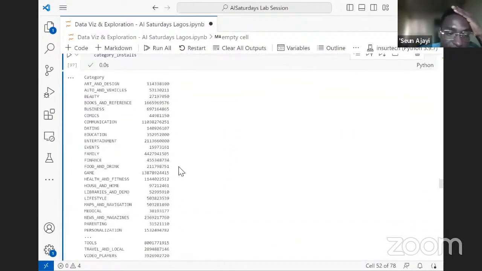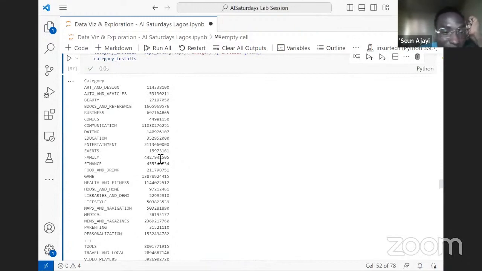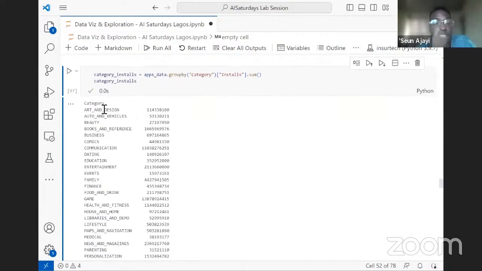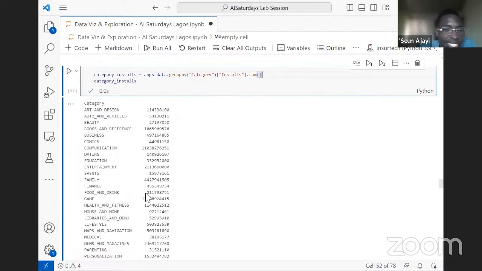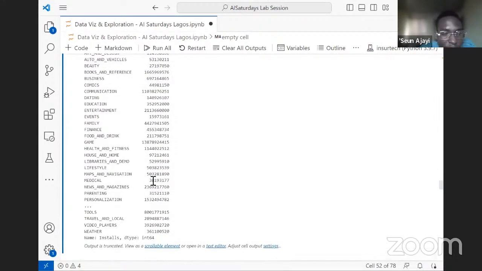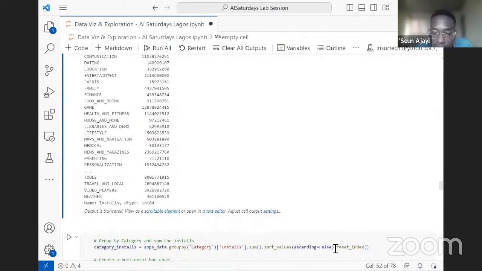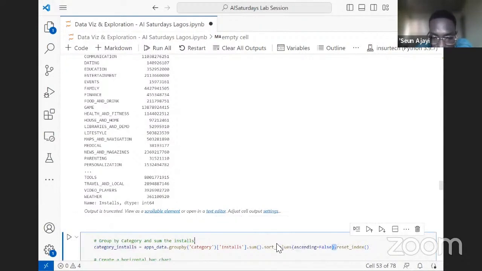Now what we have is not similar per se, but it looks like the output we got from the first question we attempted to answer. For the art and design category, we can see that it has about, is this in billions? This is like 114 million installations. It's not sorted. I want you to sort it in ascending or descending order. So that's what this part of the code is going to do.